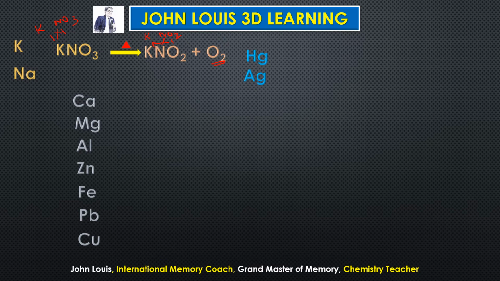There are 7 diatomic elements: iodine, hydrogen, nitrogen, chlorine, oxygen, bromine and fluorine. When they occur alone, we need to write the subscript 2, so bromine is Br2. How do I remember this?